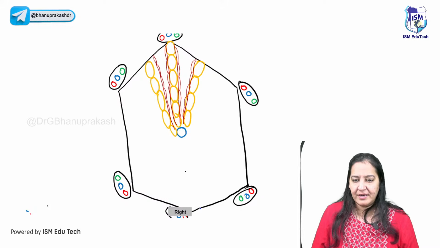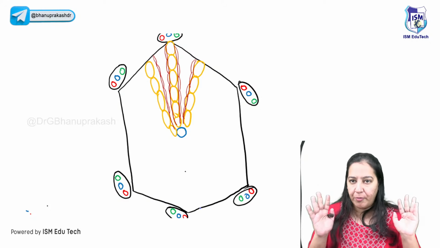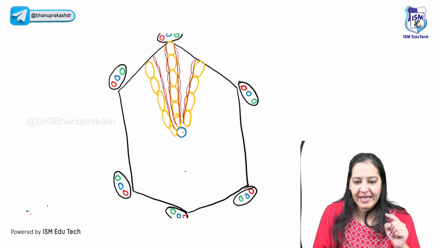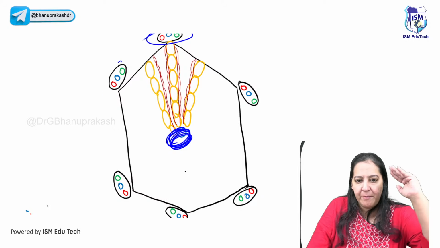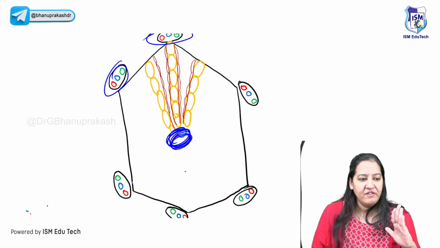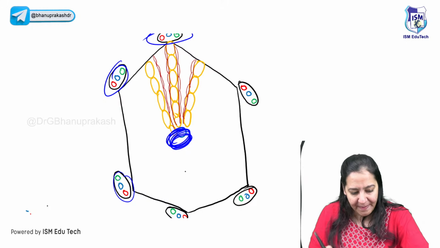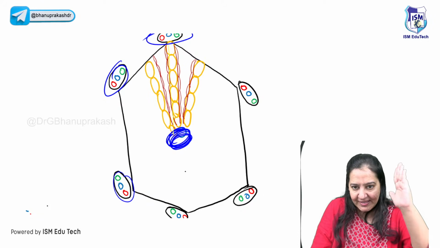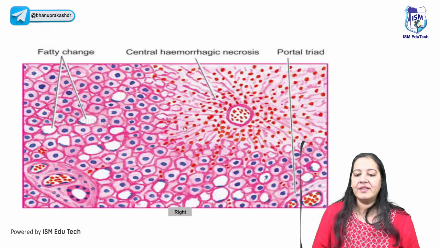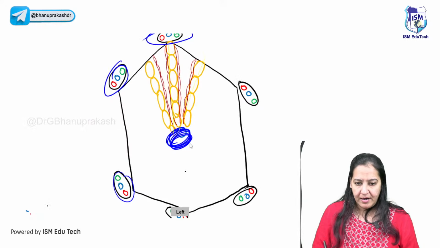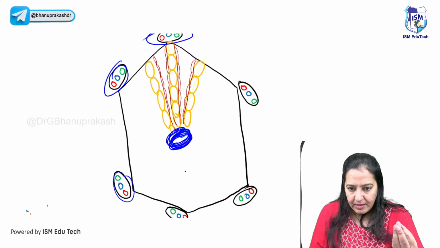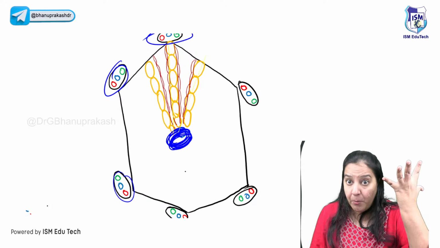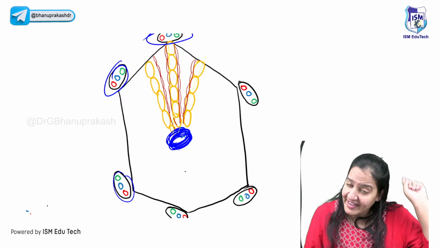Now, you already know the lobular model of the liver, I guess. In the center, we have a vein, the central vein. At the periphery, we have a portal triad. It is a hexagon. And these are the hepatocytes, the yellow color hepatocytes connecting the two. Now, in the liver, this central vein ruptures because of congestion, because of the right heart failure.